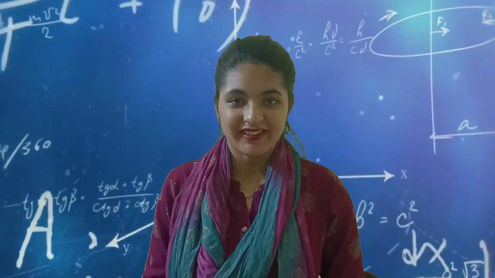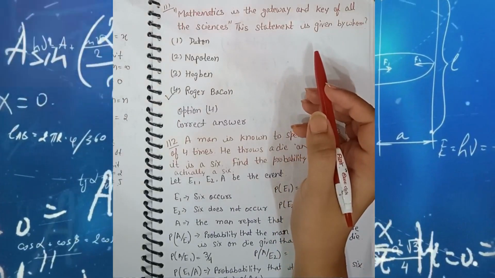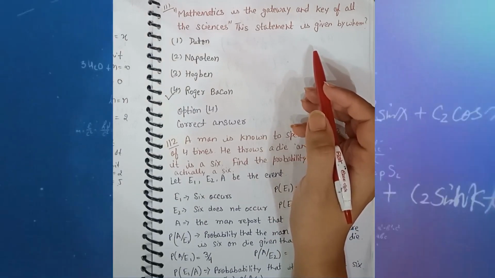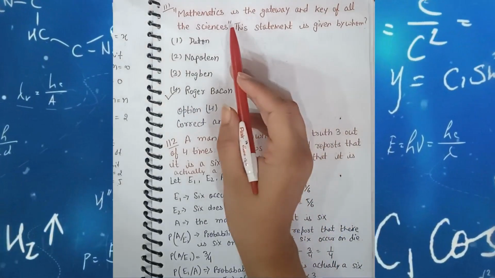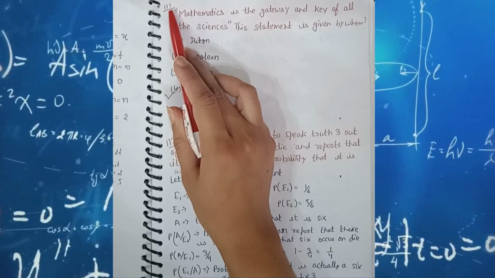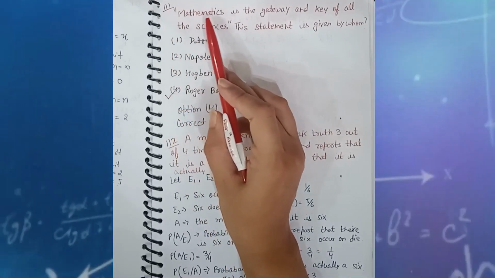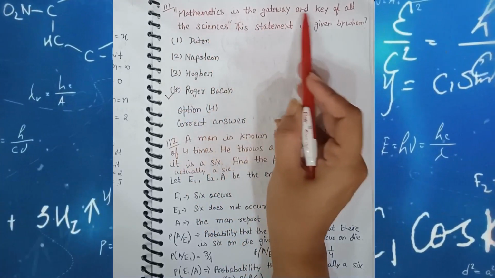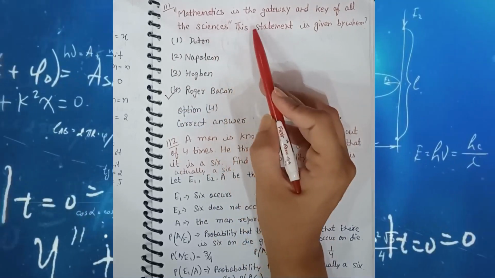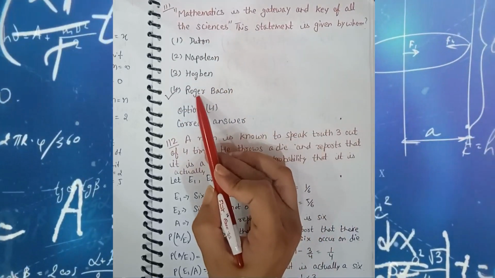Let's get started. This is the part 2 video of the HTET previous year question paper 2020 Set A. This is question number 111. The statement is: mathematics is the gateway and key of all the sciences. This statement is given by Roger Bacon.